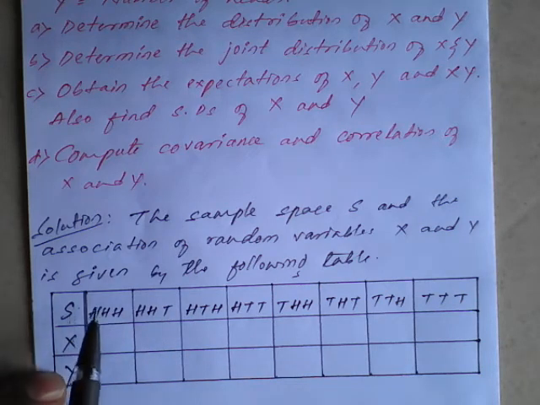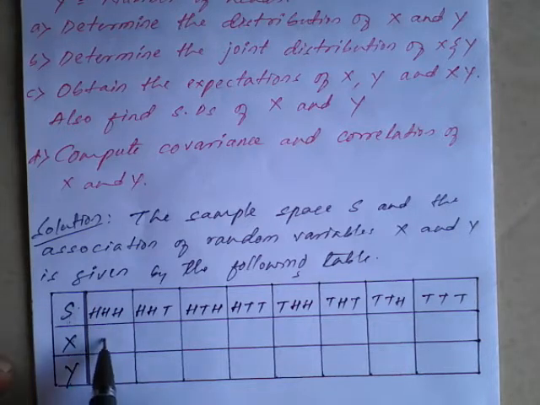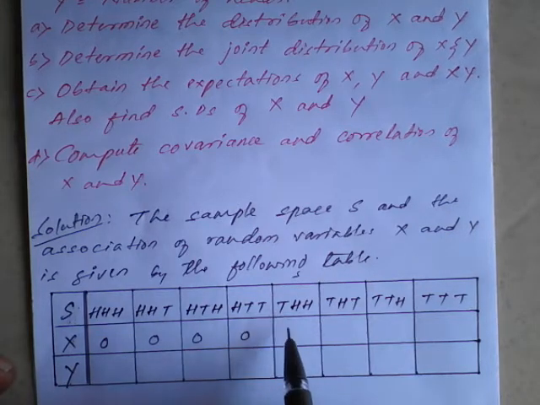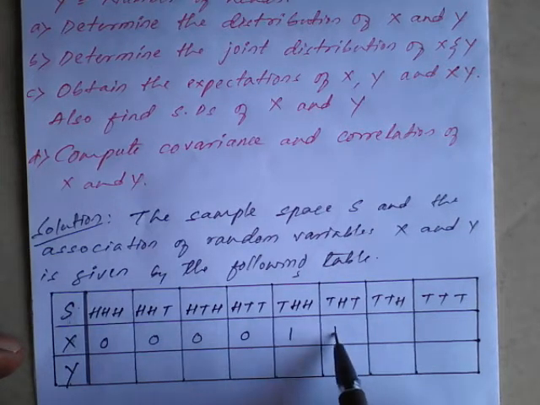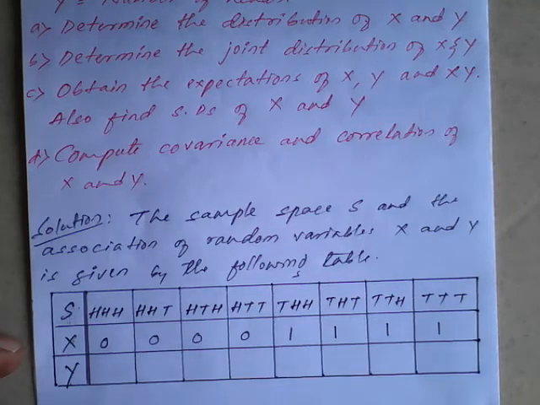So here head is coming first, I will write 0, 0, 0, 0. Tail is coming first, so as per the instruction I will write 1, 1, 1, 1.